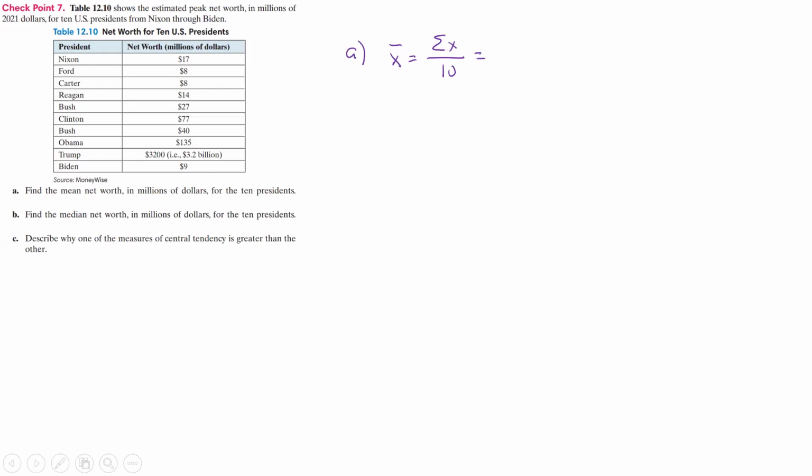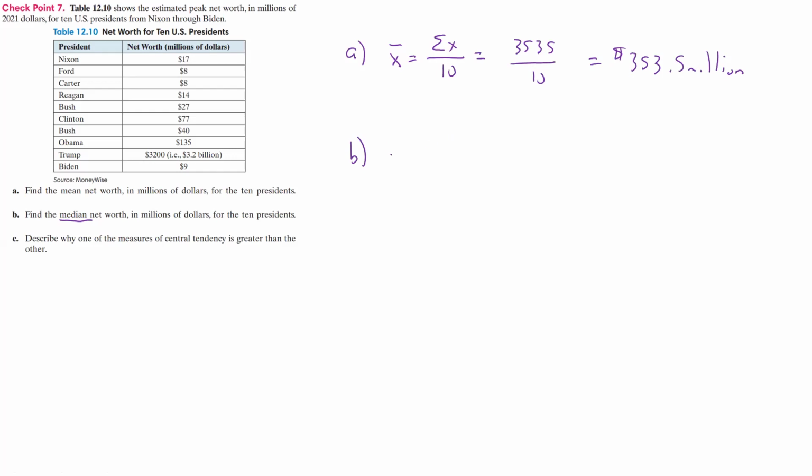With that said, we'll have 3,535 divided by 10, move the decimal place. So this looks to be $353.5 million for the average. Now, what about the median? Because now they want us to put it as a median.